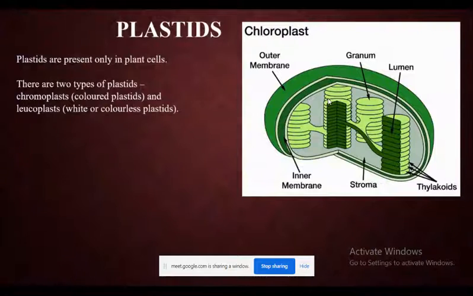Okay, there are two types of plastids. First one is chromoplast and second one is leucoplast. Chromo means colored. See the word chromoplast. Chromo means colored and plast means plastids. Whereas leuco means white or colorless. Next,